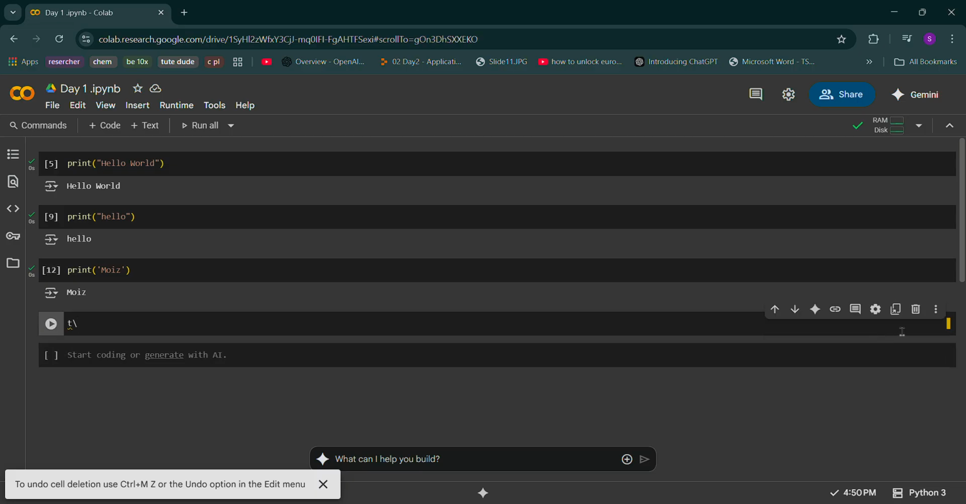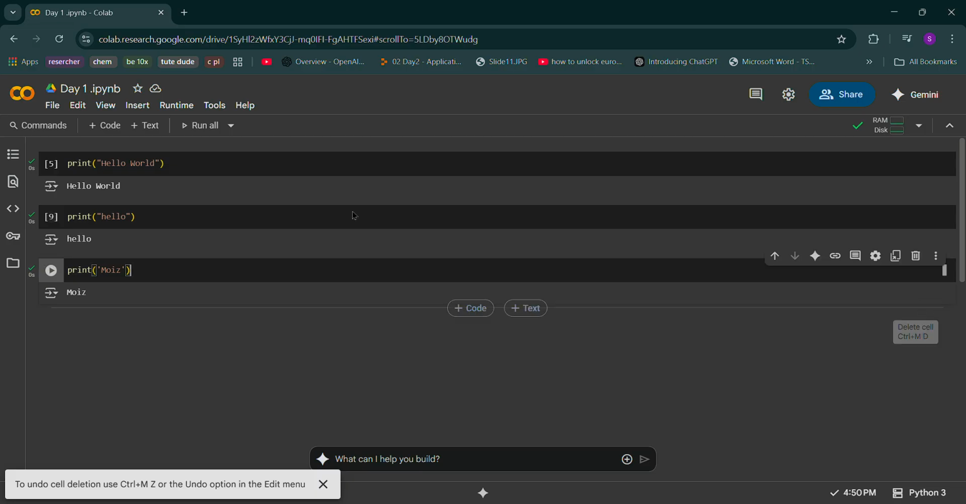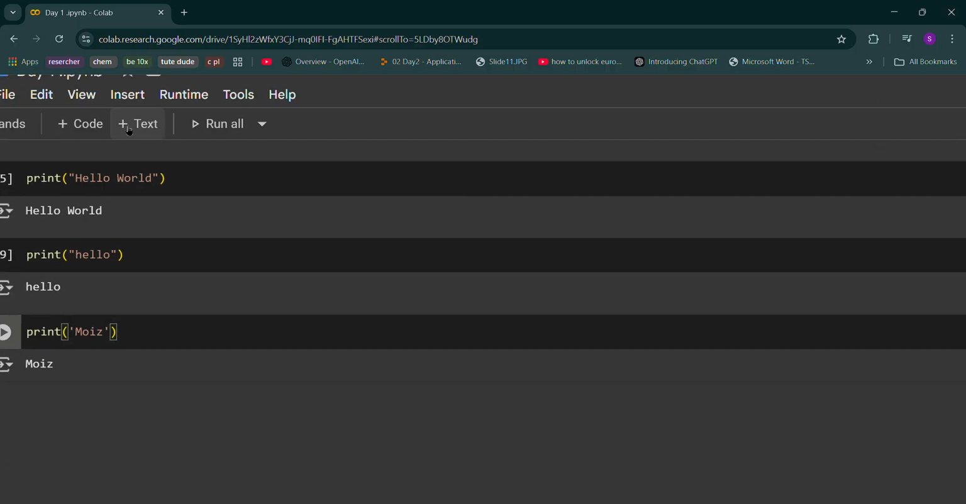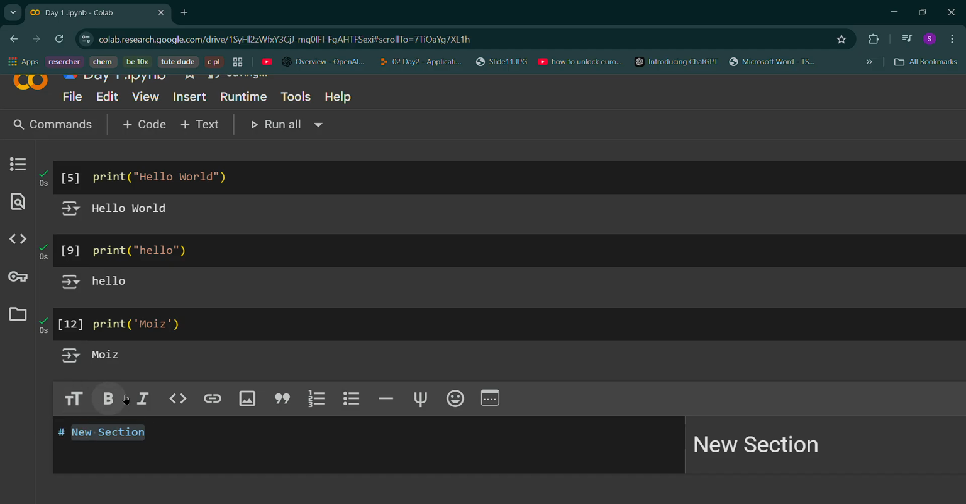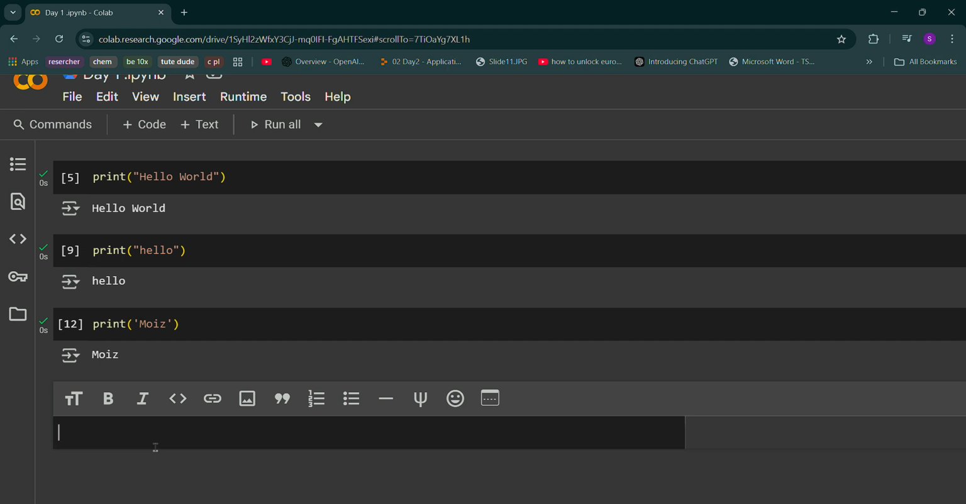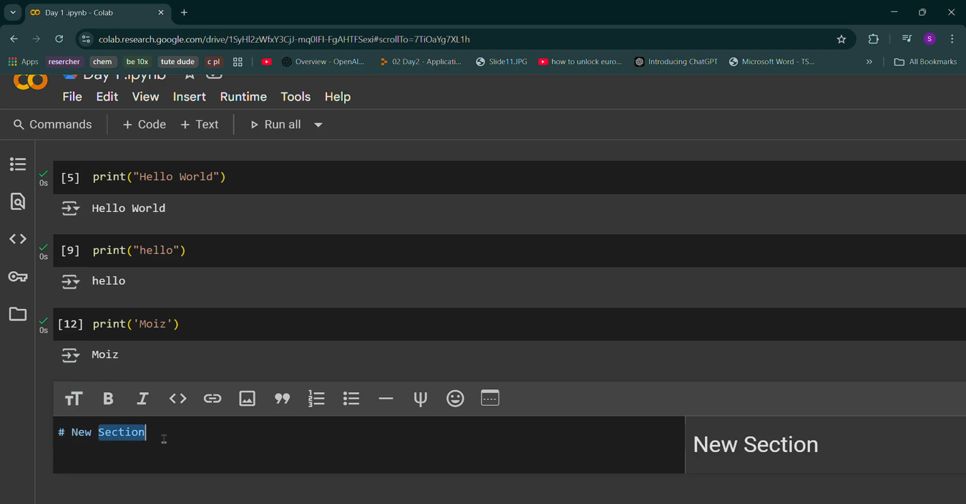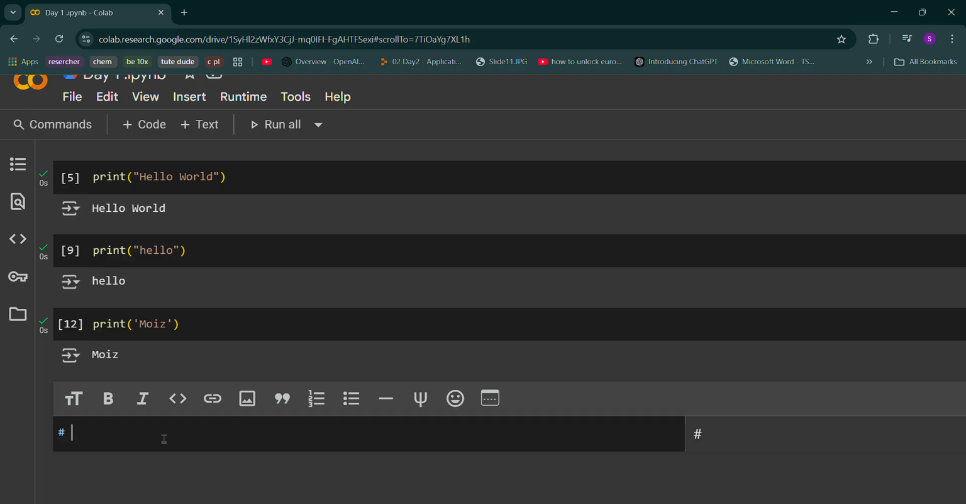I'll do one thing. I'll just delete this and this. I'll click here on this one. See, text. I click on text, and a cell will be opened. I want to write a heading, so I'll just click here. If you don't want to write a heading, you just remove the hash. If you write the hash, it's like you're having a heading. So for headings, for bigger text, you can use this.